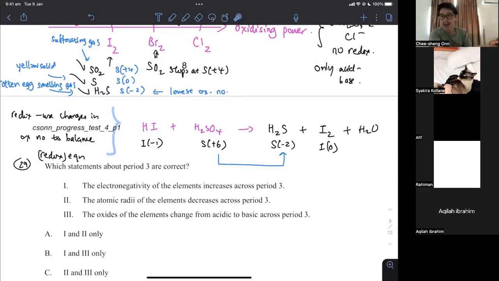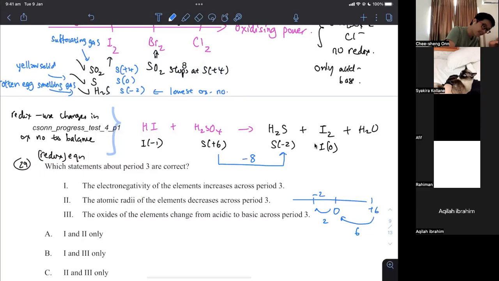Rahiman, can you tell me what is the change in oxidation number here? +6 to -2? -8. -8 is correct. Some students thought it's -4, but it's not. If you go through 0, this is +6. There are 6 units there, and then when you go to -2, there are 2 more units. So do not get this wrong, otherwise the equation will not be balanced.